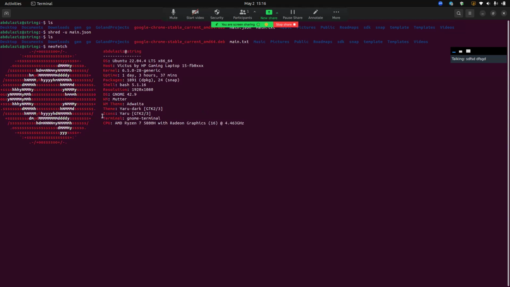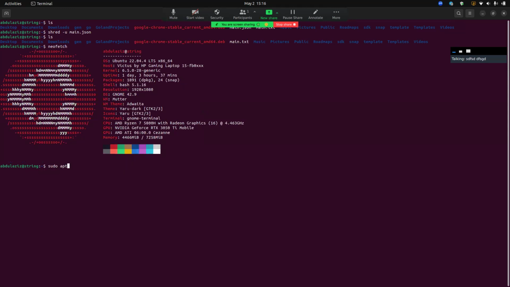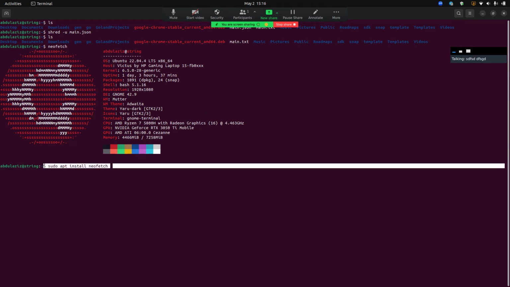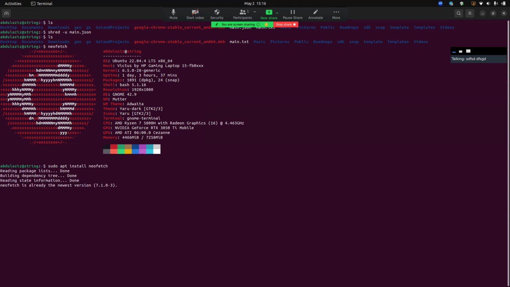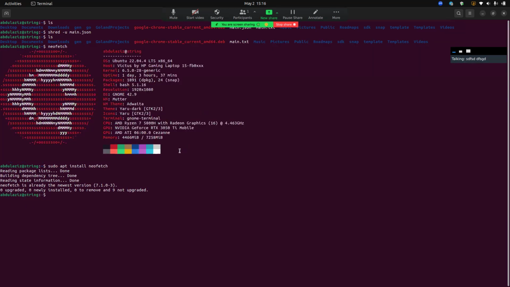If you want to see your operating system information like that, you should install it by sudo apt install neofetch. Just input this command and download it, and you can see your operating system information like that.